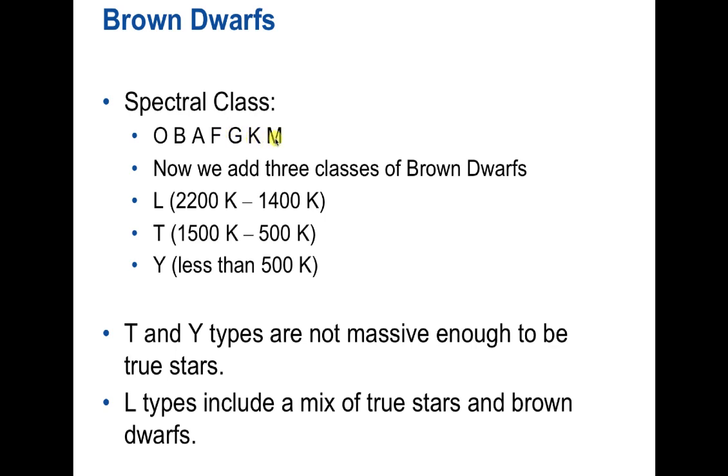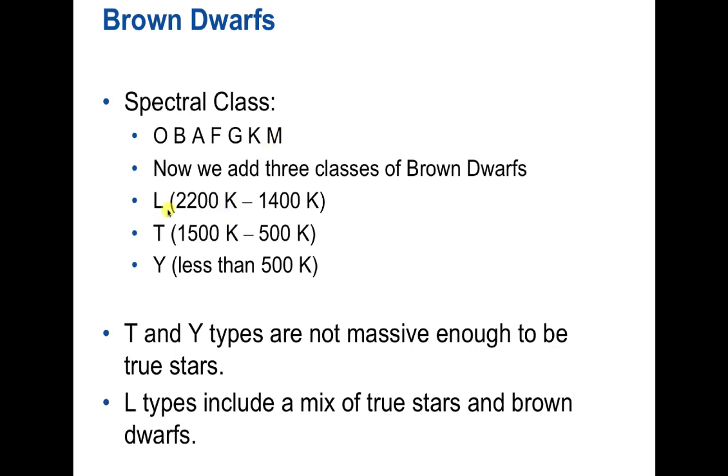Now that we've discovered brown dwarfs, the first brown dwarf was discovered in 1995, so not that long ago, they found that there are three different types of brown dwarfs, and they behave a little bit differently. What you see in their spectrum is a little bit different. So there's L types, so we'll have an L in here after the M, and those are brown dwarfs that have surface temperatures between about 2200 Kelvin and about 1400 Kelvin. So they're cooler than regular red dwarf stars. And we call them L stars.